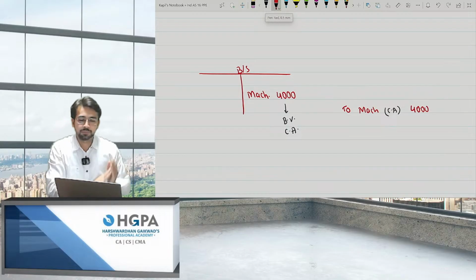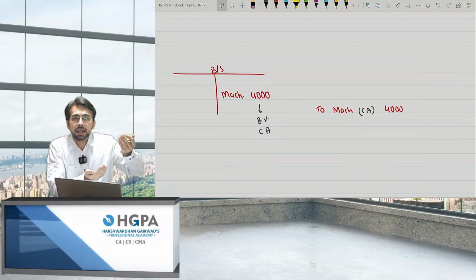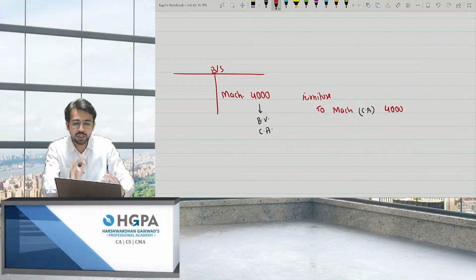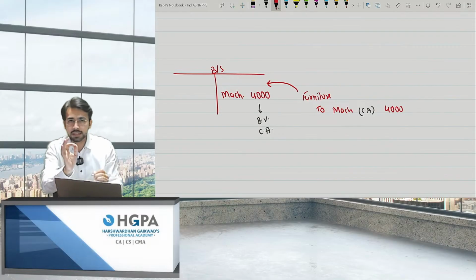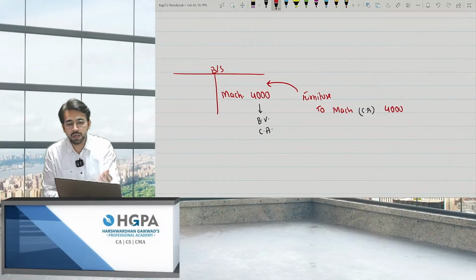Okay, it went out. Now, the question is, at what value will I record the incoming asset? I have given the machinery, but let's say I have taken furniture. So now the question is not of machinery. The question is, at what value should I record the furniture in my books? This is known as exchange. If I'm exchanging an asset for an asset, at what value should I record?